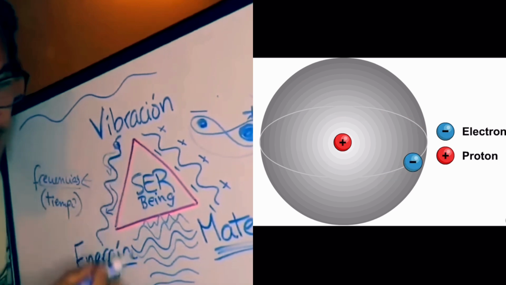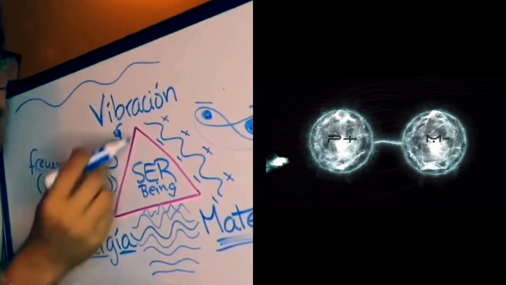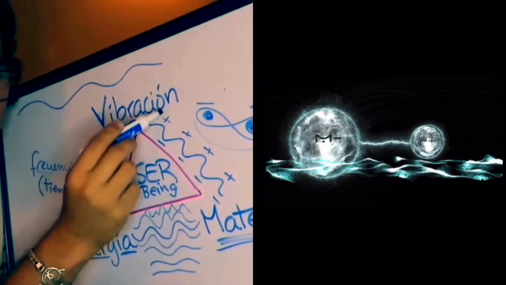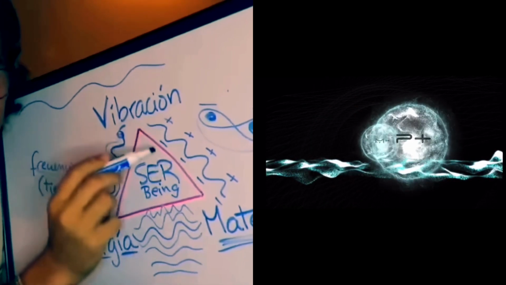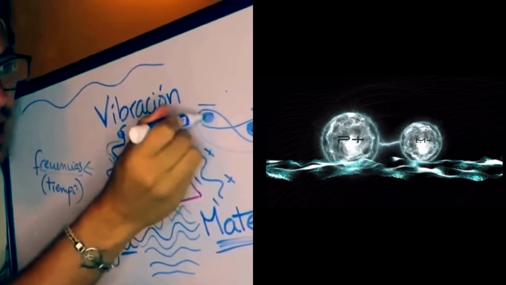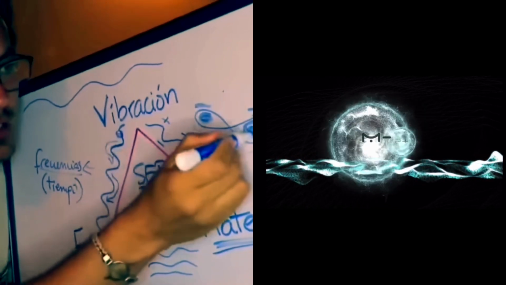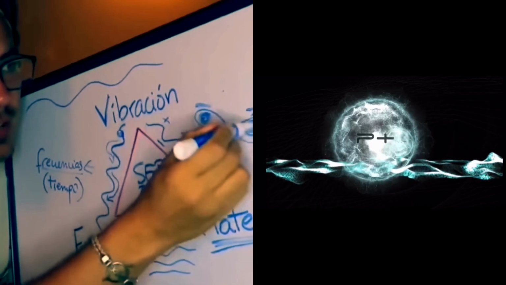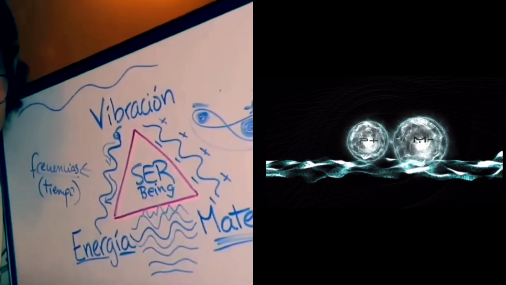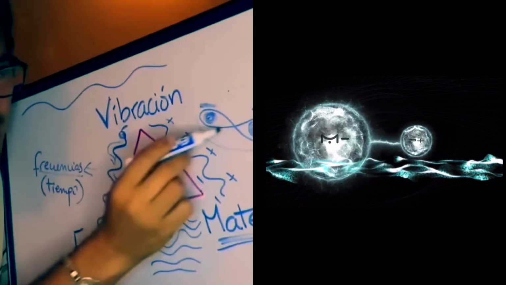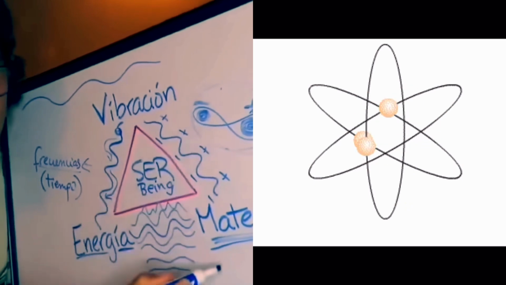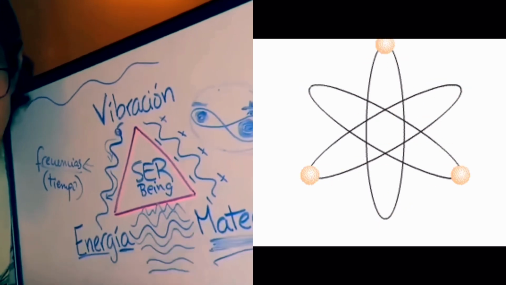That makes the energy organize itself in polarity as a complement from positive to negative, which makes some of these waves become a negative particle and some of them a positive particle, which we call electron and proton. From a wave, they become particles. That creates an atom, which is the base of matter.